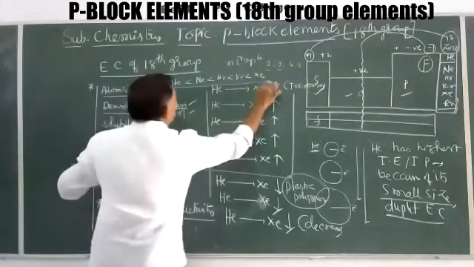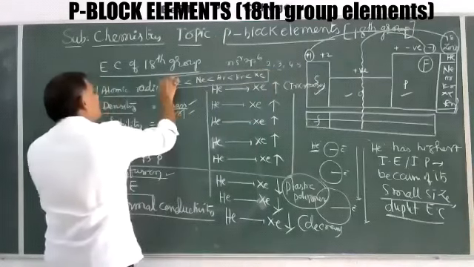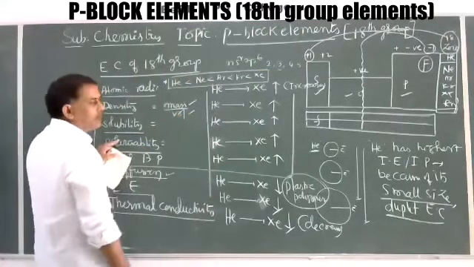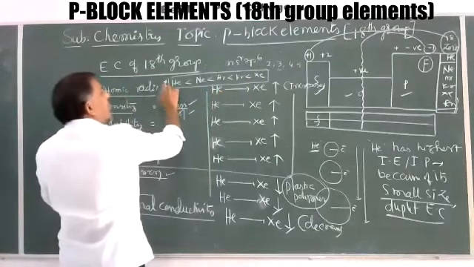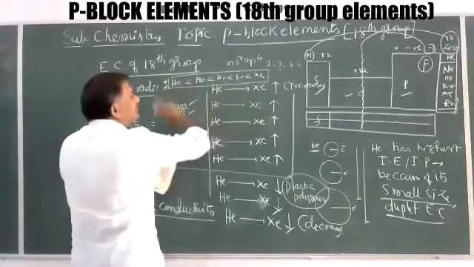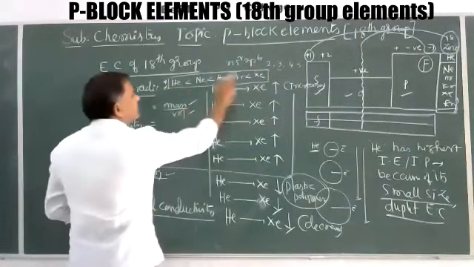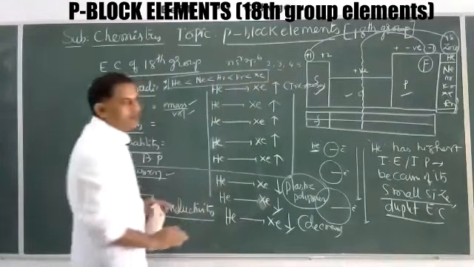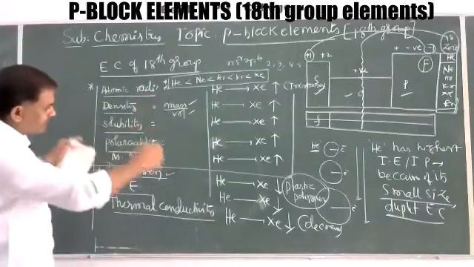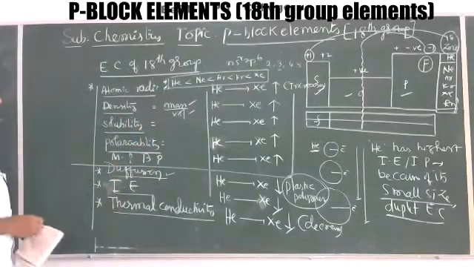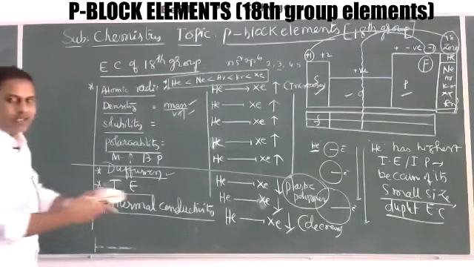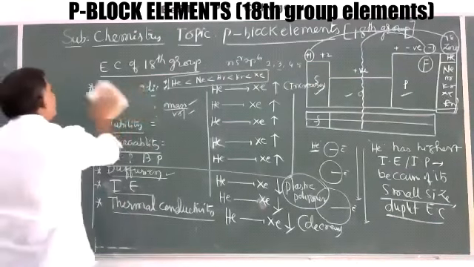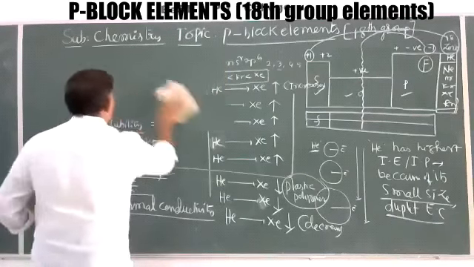From helium to xenon, atomic radii increase. So for all these, make a flow chart and prepare the increasing and decreasing orders. Next, another important point about 18th group elements.